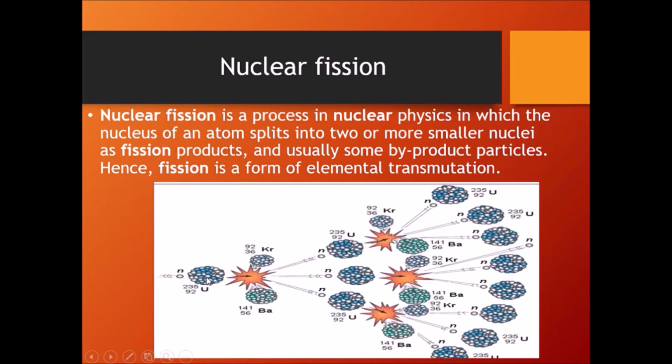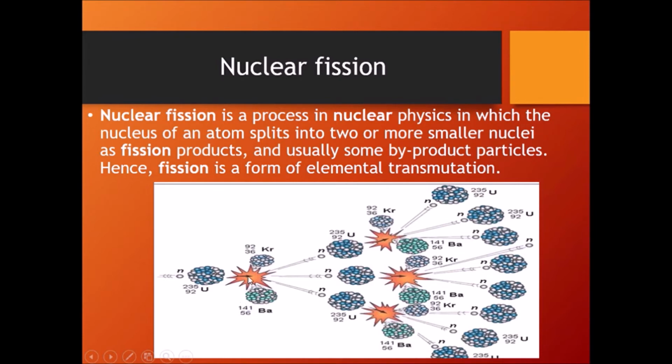Once it is bombarded by slow moving neutrons, this uranium nucleus gets divided into krypton and barium. For krypton, the atomic mass is 92 and the atomic number is 36, whereas for barium the atomic mass is 141 and the atomic number is 56.